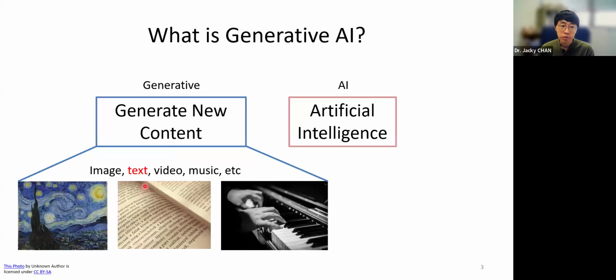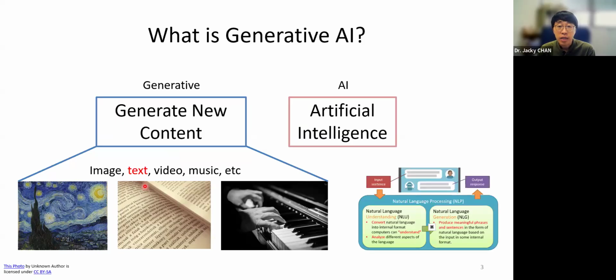For text, it is the most common type. Last time we have already covered how we can generate text. We use natural language processing, NLP. First we have the prompt. We input the instructions, our requirement, and then we have the NLU, natural language understanding. The AI is going to understand what we want and what we are talking about. Then we go to the second stage, NLG, natural language generation, and it generates the text that we want as the response to us. So that's for generating text.